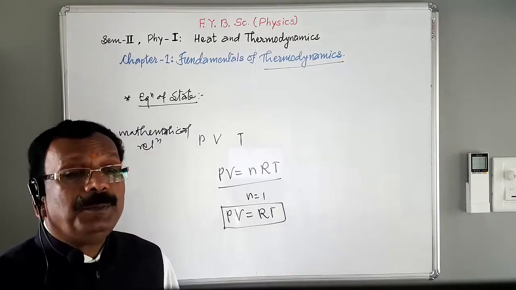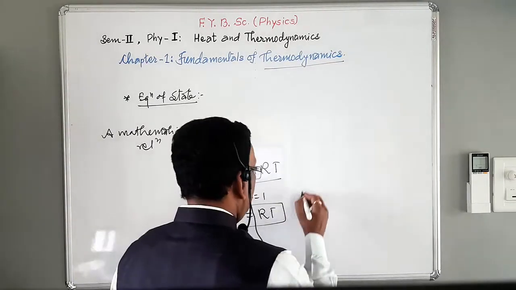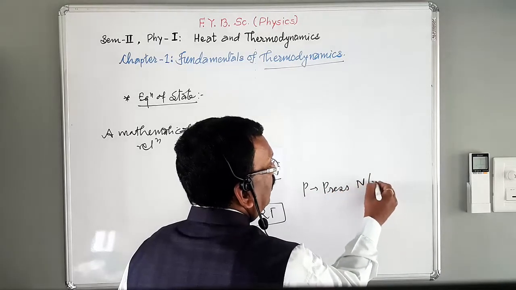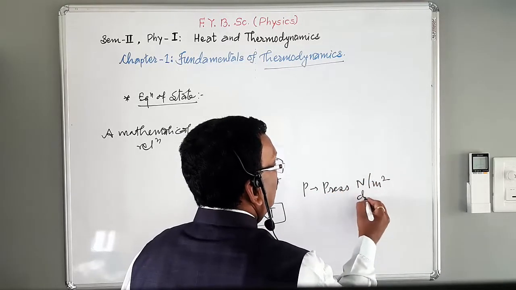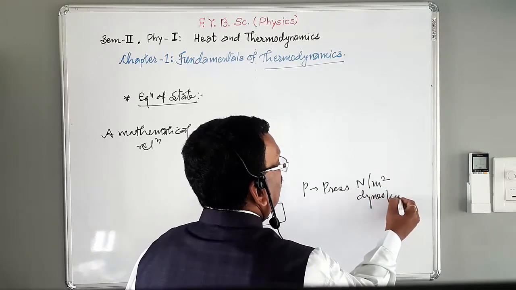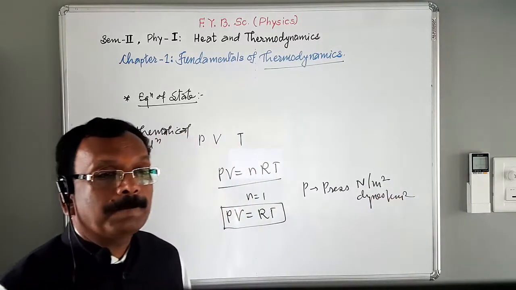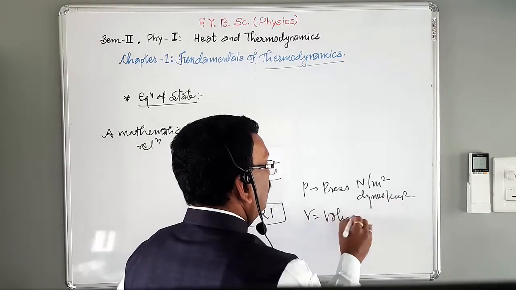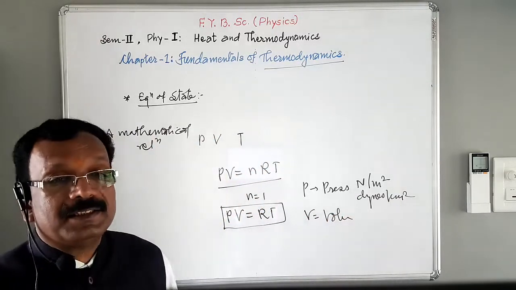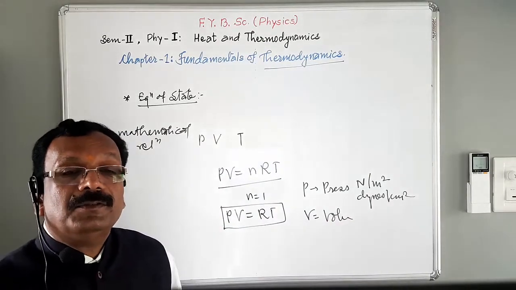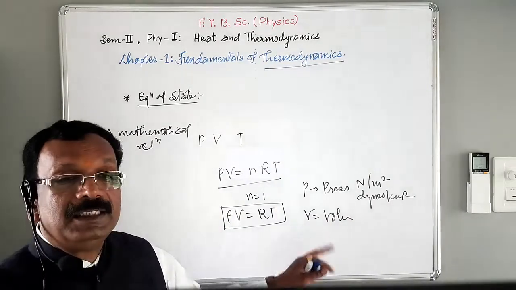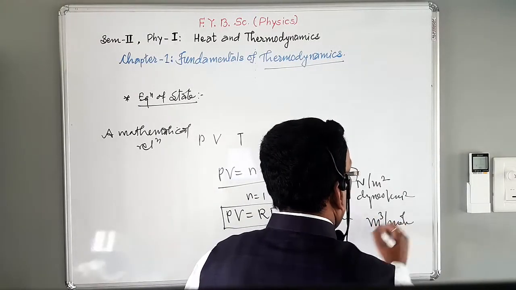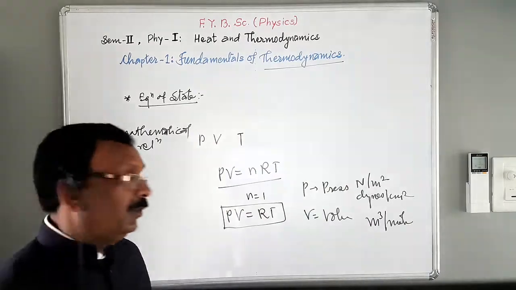In this equation, P is the pressure measured in Newton per meter square or dynes per centimeter square. V is the volume occupied by the gas, measured in cubic meter per mole or cubic centimeter per mole.